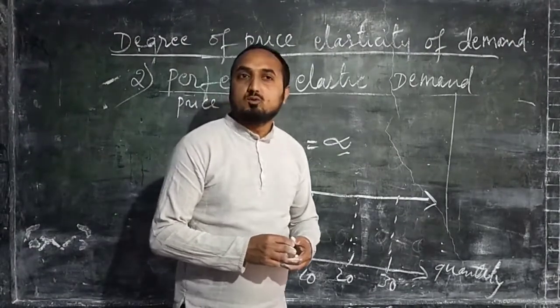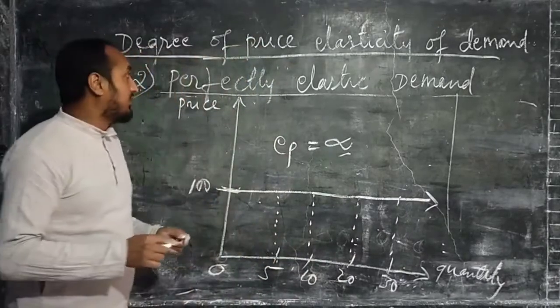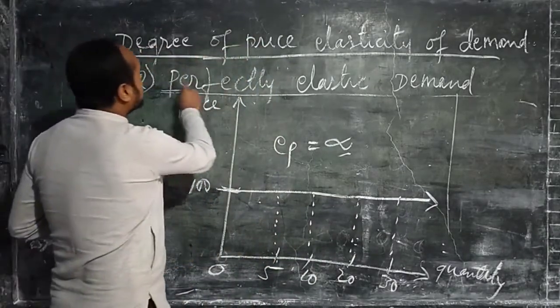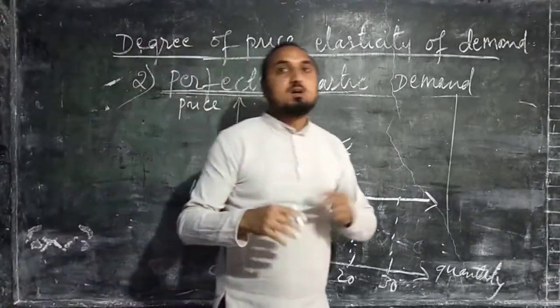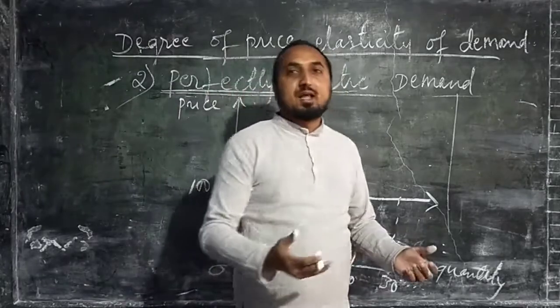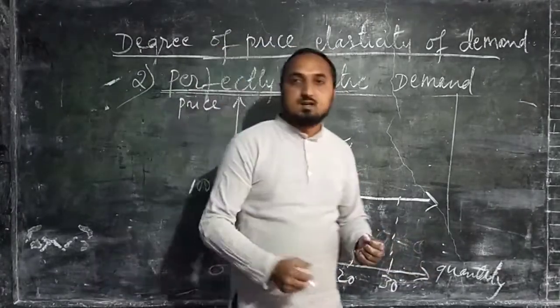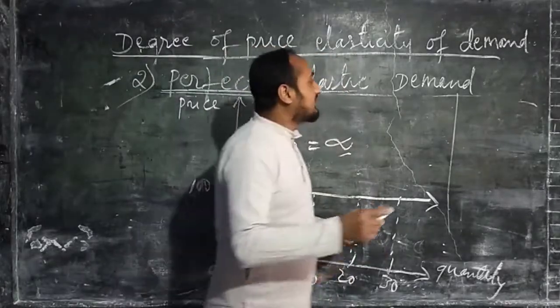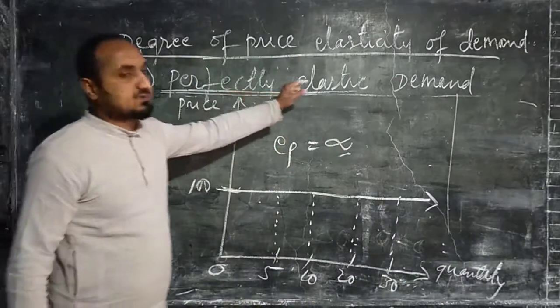Now we have to know which commodity will fall under this category. Which commodity will fall under perfectly elastic demand? Especially luxury goods come under this. It may be different types of durable goods, electronic gadgets, book, pen, pencil, even eatable items. These are all examples of perfectly elastic demand.